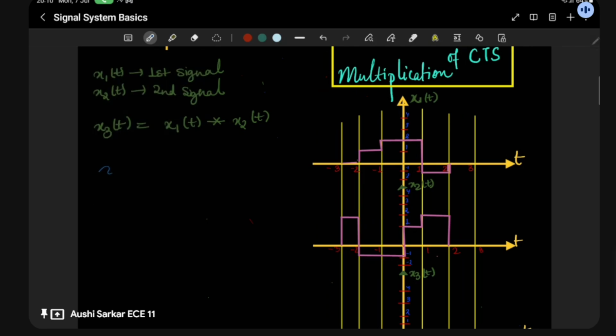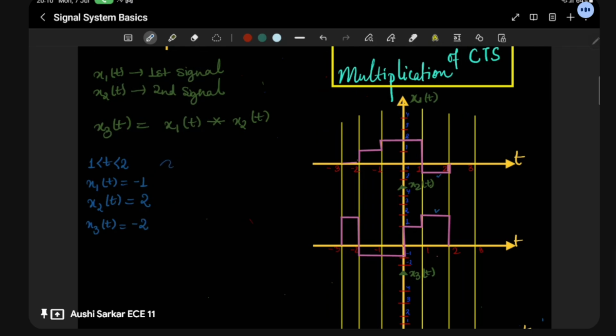So let's take the interval between 1 and 2. What is there between 1 and 2? It is -1 in x1(t). And x2(t) is saying it is 2, here you can see. This is done, I'm just giving you a tick. So what is going to be our x3(t)? x3(t) is going to be -2.